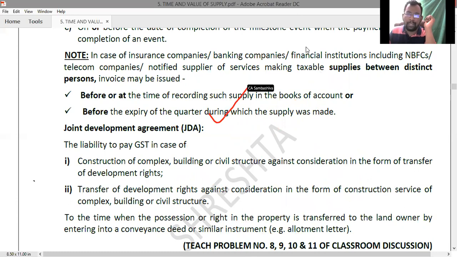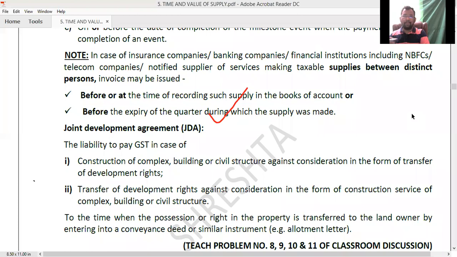Joint Development Agreements, JDA. Somewhere we have listened to it, Joint Development Agreements. Can anyone tell me where we have listened to it? About the joint development agreements? Oh, very good. Yes, in capital gains chapter we have listened to it. Very good, ma. In capital gains, section number 45(5)(a), we have discussed joint development agreements.